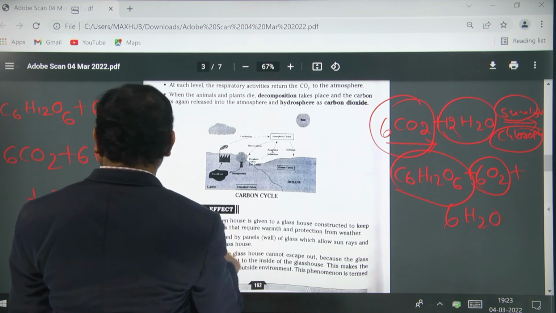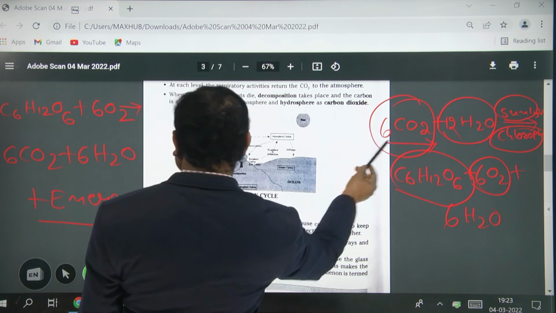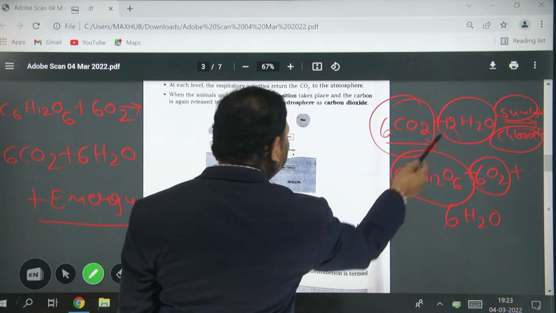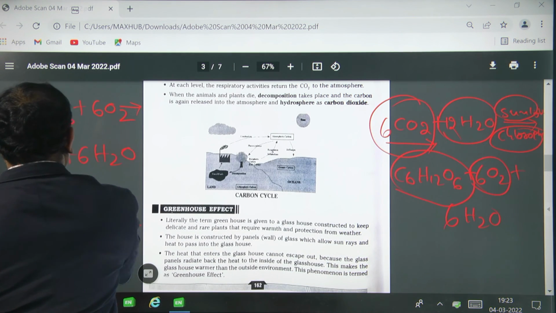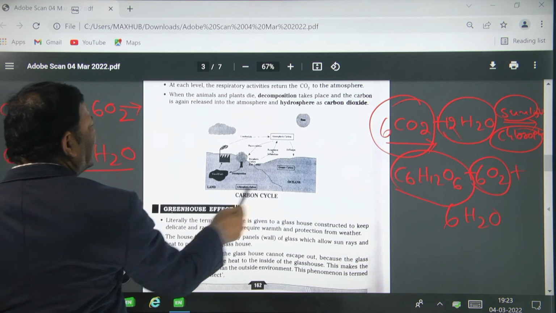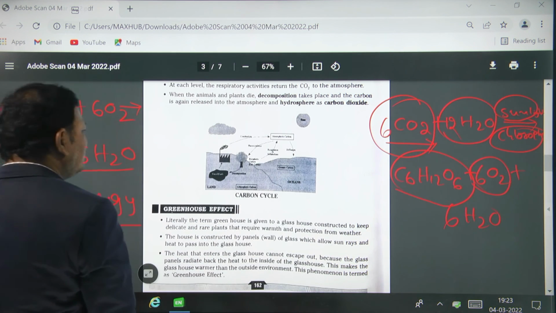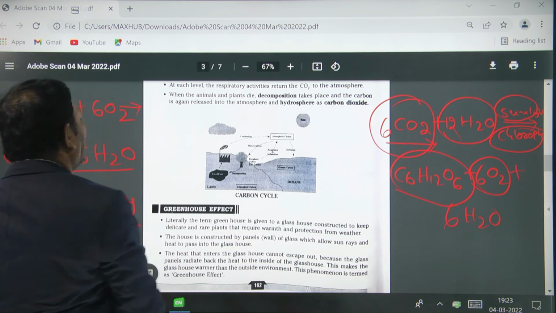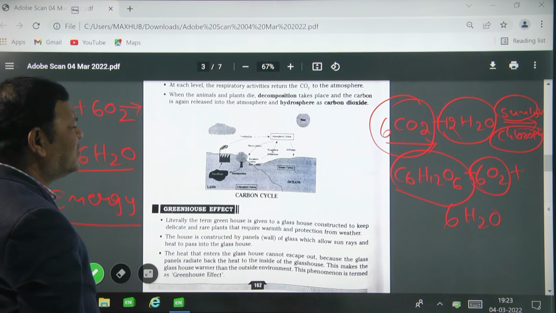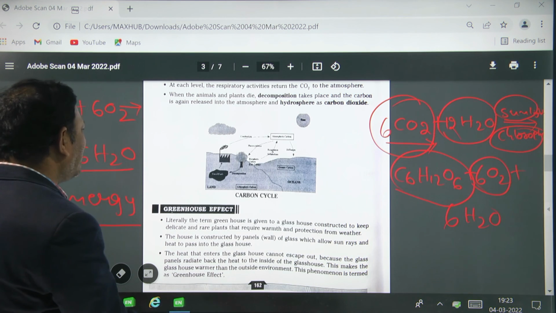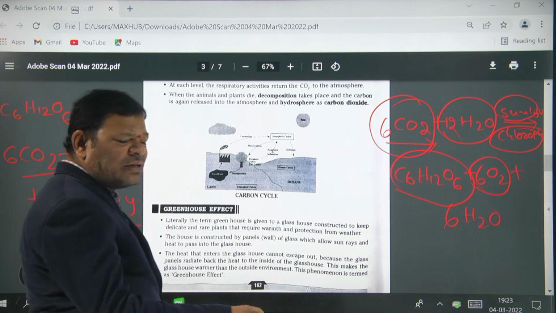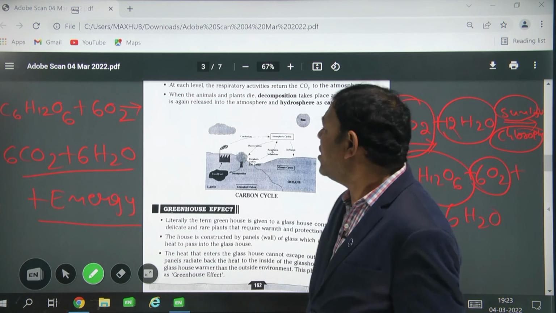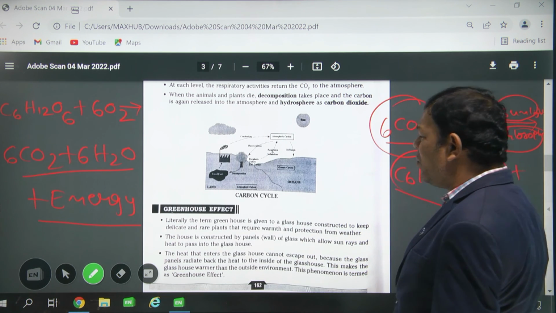What are the end products of photosynthesis? This is the photosynthesis. Carbon dioxide and water are the end products of respiration. The respiration end product is the primary product of photosynthesis, and the photosynthesis end product is the primary product of respiration. So without respiration there is no photosynthesis, and without photosynthesis there is no respiration. That's why these two reactions are very important.